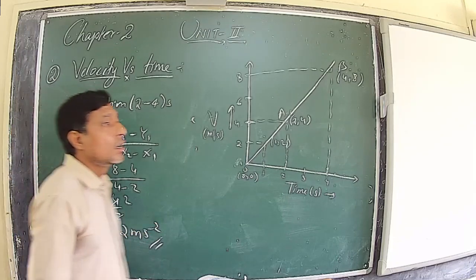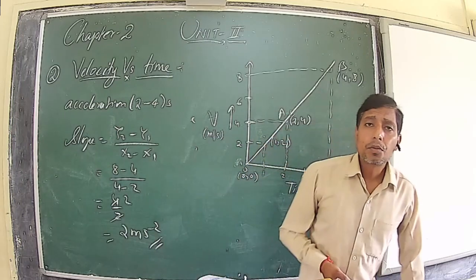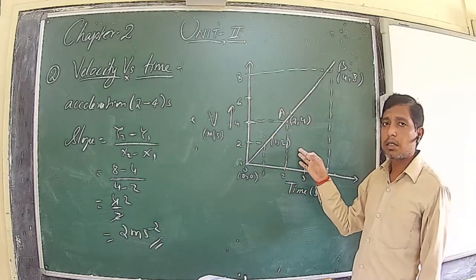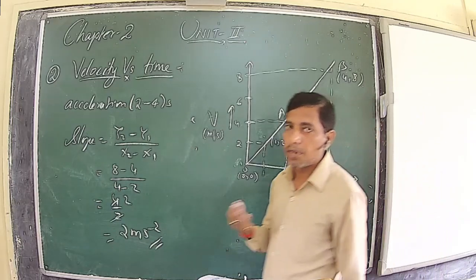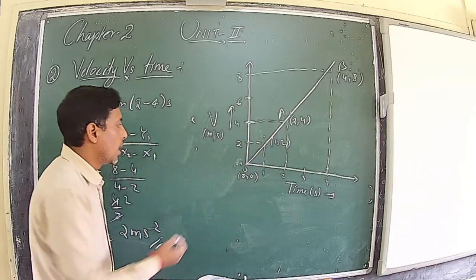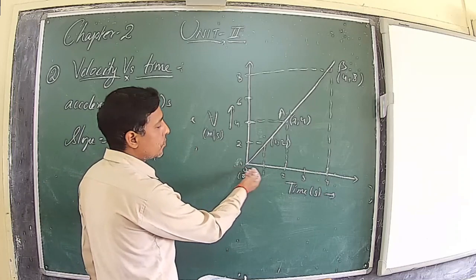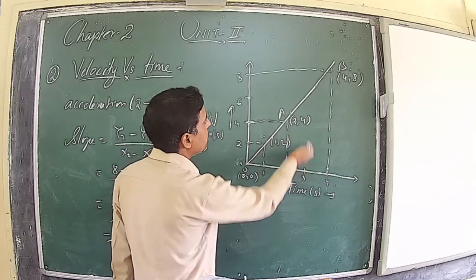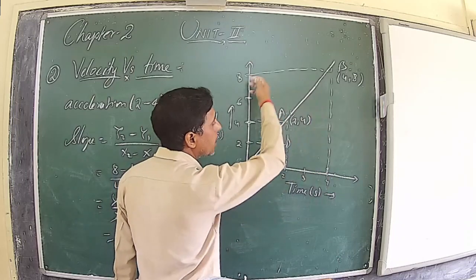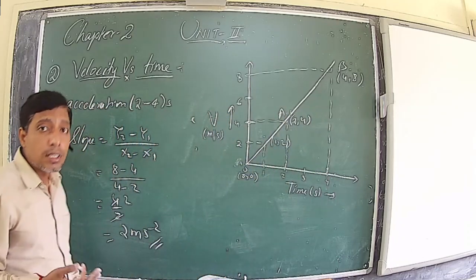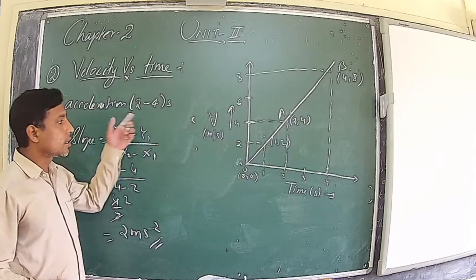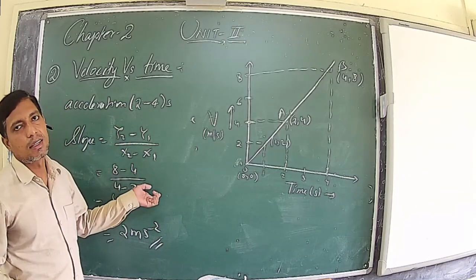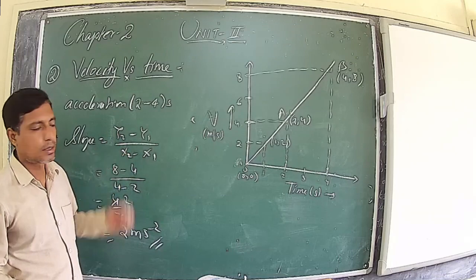So from this example, we can prove that whenever the graph is a straight line away from both the axes, it implies the body is having variable velocity. You can check. At time t equal to 0, velocity is 0. After 1 second, 2 meter per second. After 2, 4. After 3, 6. After 4 seconds, 8. It means the velocity is changing with changing time. But acceleration is constant. The body is moving with uniform acceleration.